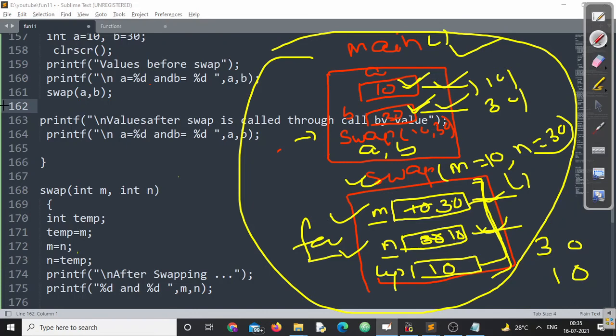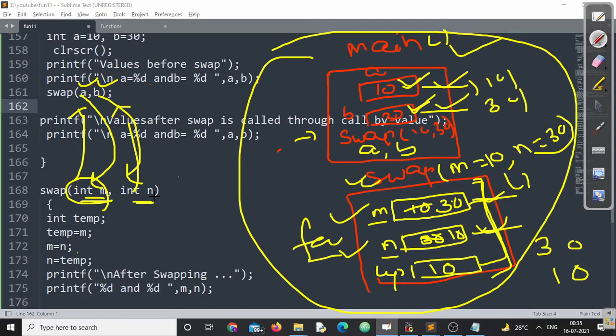This is a one-way communication from the calling function to the called function. The values are only passed. The value of m is equal to the value of a, the value of n is the value of b. Now this is the only way of communication. The reverse way is not possible. That means in no way can I change the values of a and b with the help of m and n in this scenario.